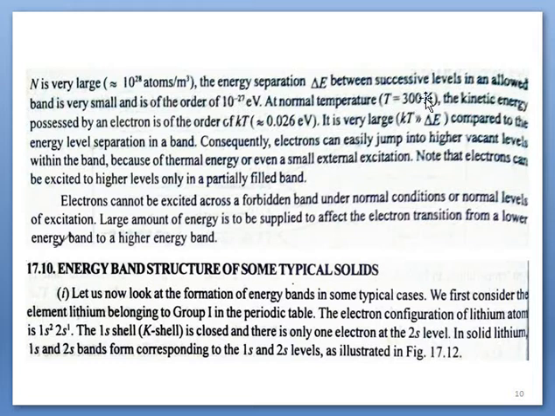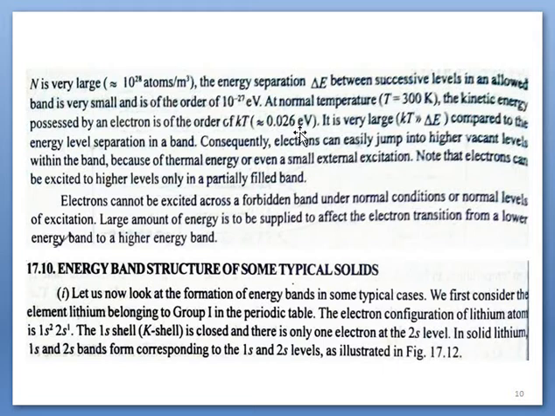Because of that, at room temperature electrons can easily transfer to the upper energy levels of an individual band. They don't cross their own band and transfer to the upper band; they only transfer within their own band, in other words to their upper energy levels.